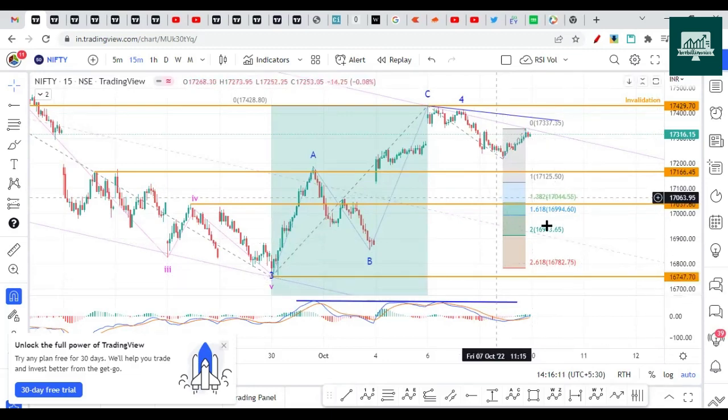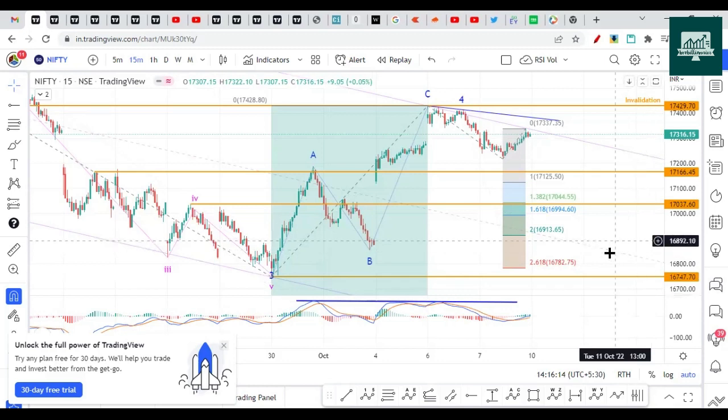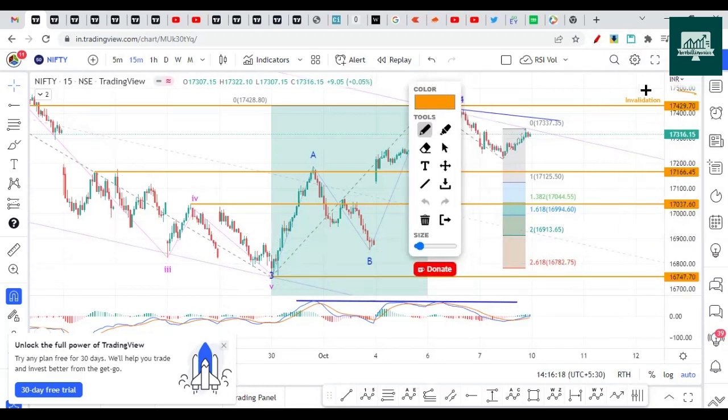I have considered this has more probability, looking at Nifty failing to break this high of 17,429. So there is a good chance that it will break this in the next week itself and make a new low somewhere near 16,600 or even go further downside.